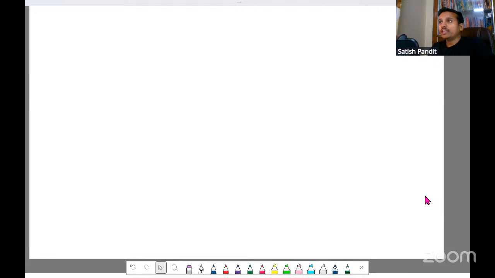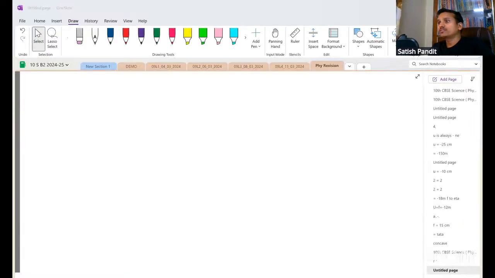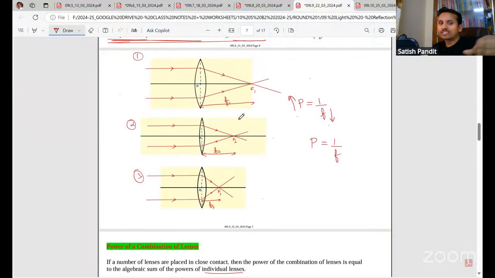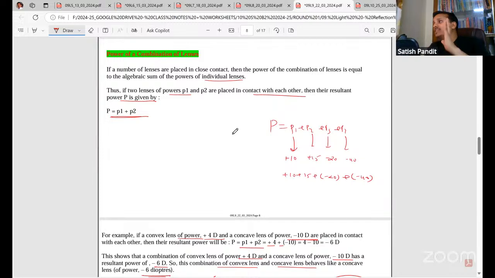So now let me come back to this one. You have understood power; I have explained the concept of power through some examples. Now suppose we have a number of lenses which are combined. How can we find the power of the combination of lenses? By taking the algebraic sum of the powers of the individual lenses. But when adding, you have to take the powers along with sign. That is extremely important.